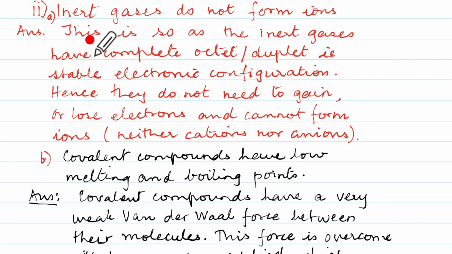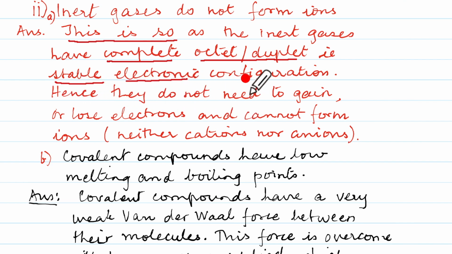Now the answer should never start with the word because. Say this is so as. The inert gases have, what is the keyword? Complete octet or duplet. That means they have stable electronic configuration. Hence, they will not need to either gain or lose electrons and cannot form the ions, which means either cation or anion. They will not be formed.